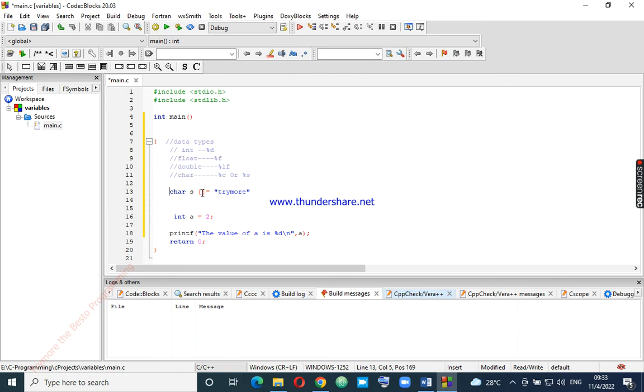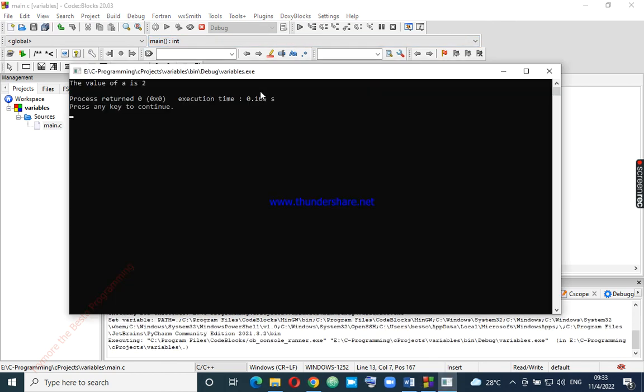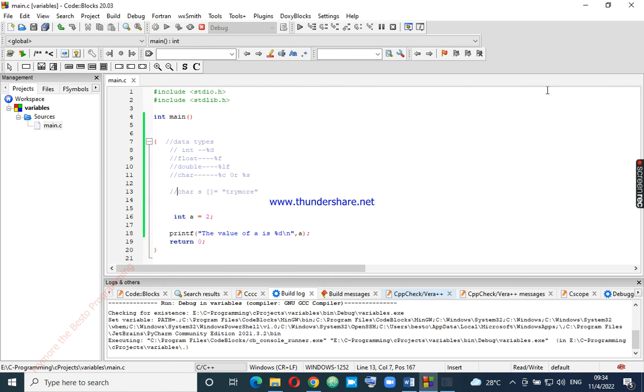Let's do this one. Yes, fine. So in this case, if you run this program, we find that the program will print A. It takes long to execute just because of my computer. The value of A is 2. This is beautiful. So these are variables.